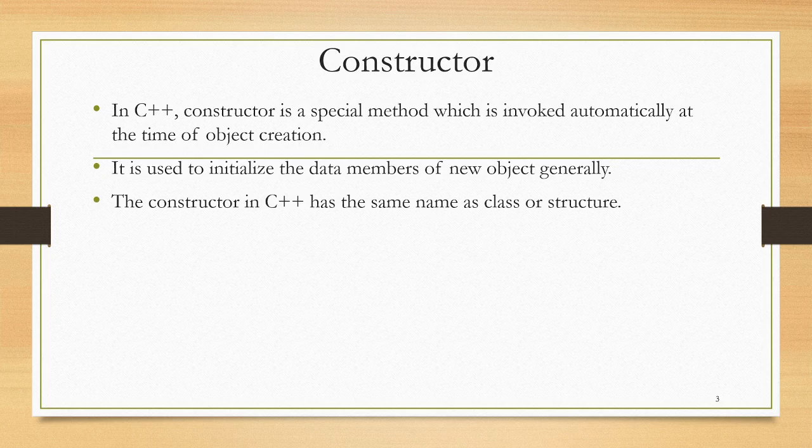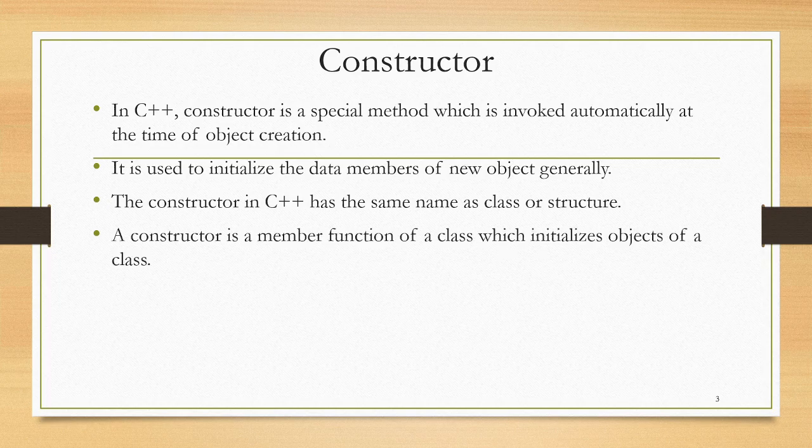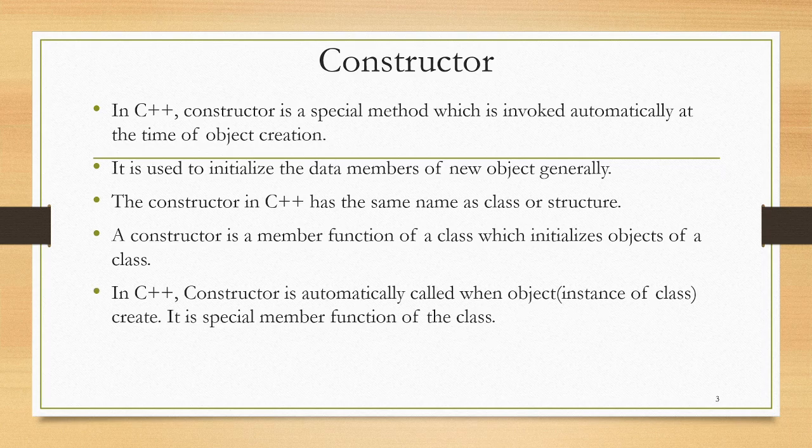The constructor in C++ has the same name as the class or structure. A constructor is a member function of a class which initializes objects of a class. In C++, a constructor is automatically called when an object is created. It is a special member function of the class.